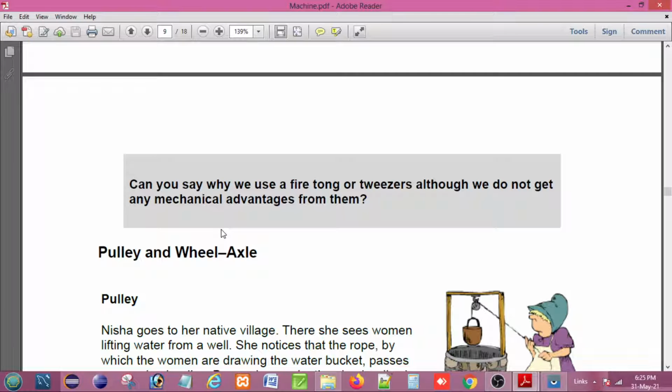So now, whenever we find the different types of levers, another simple machine is the pulley. So how do we define the pulley? It's very easy, but a little bit more complicated than the lever. Basically, a pulley is a metallic or wooden disc with a grooved ring.